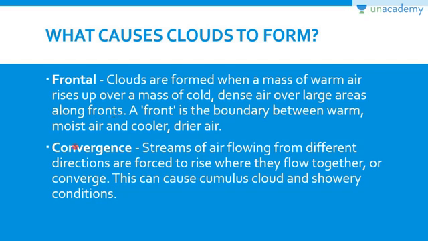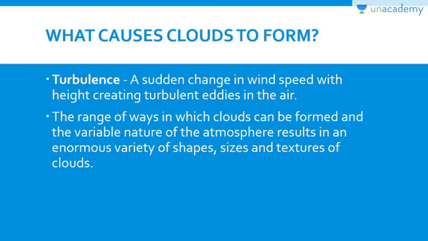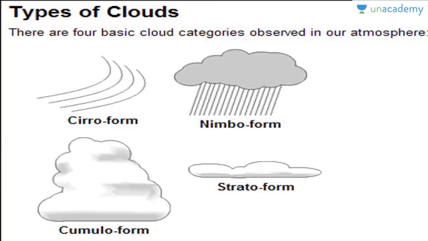Okay, then convergence. Now if there is convergence of air flowing from different directions, right, and if these are forced to rise, then also these can cause cumulus clouds and it may cause drizzle. The fifth factor is turbulence. Now, if there is a sudden change in wind speed with height, it creates turbulent eddies in air. Now, this happens when there are tropical cyclone conditions, right? And these are the different factors which may lead to different types, different shapes, sizes, and textures of cloud, right? So, we'll discuss the different types of cloud.